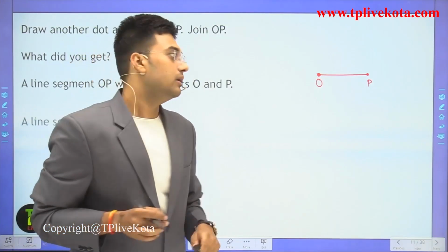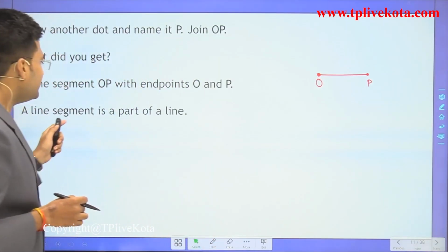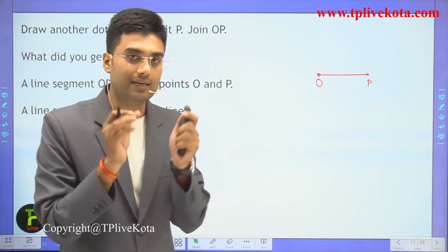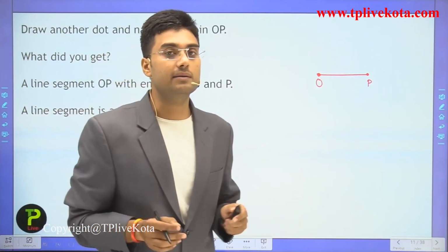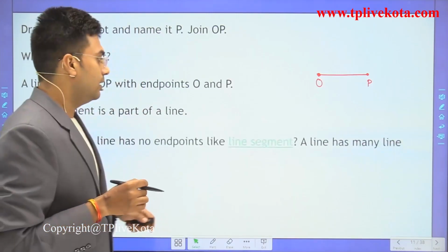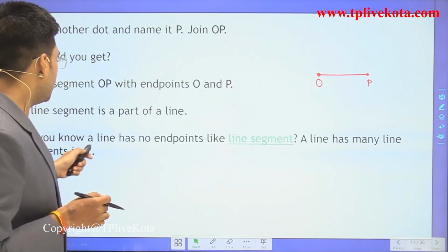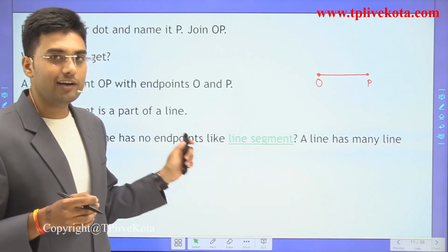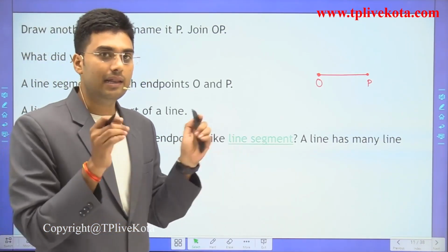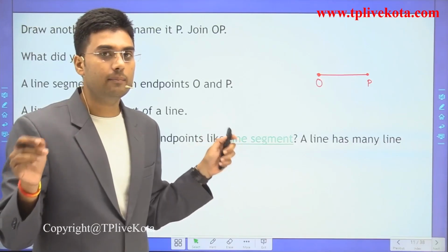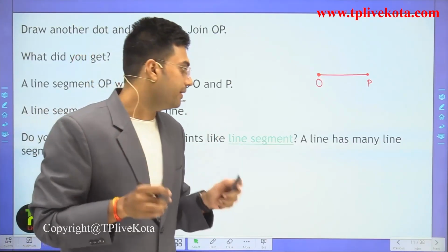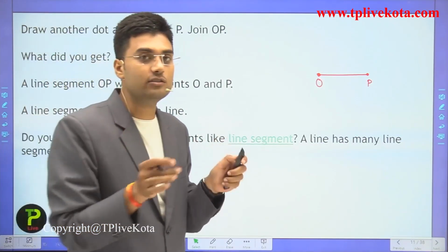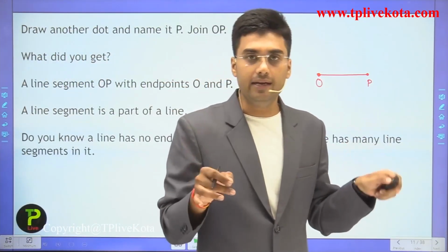Clear? Now, a line segment is a part of a line. We already discussed it. And do you know a line has no endpoints like a line segment does? We have already discussed that a line has no endpoint, but a line segment has endpoints. A line has many line segments in it.